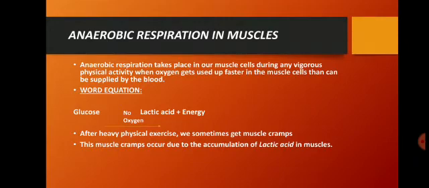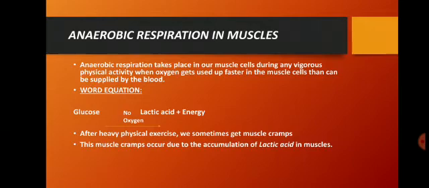So we can say anaerobic respiration takes place in our muscle cells during any vigorous physical activity, when oxygen gets utilized faster in the muscle cells than it can be supplied by blood. Here you can see the word equation. Over here it does not produce alcohol, rather it produces lactic acid and energy.